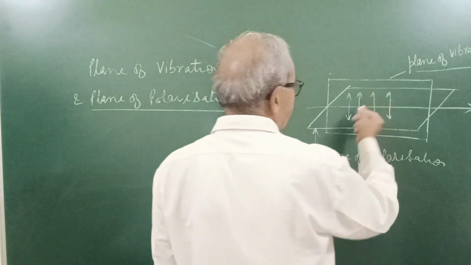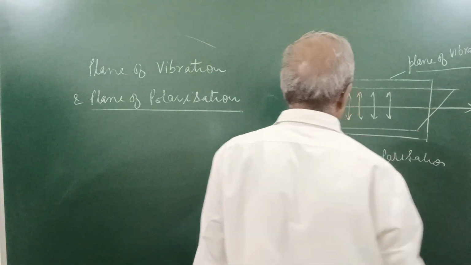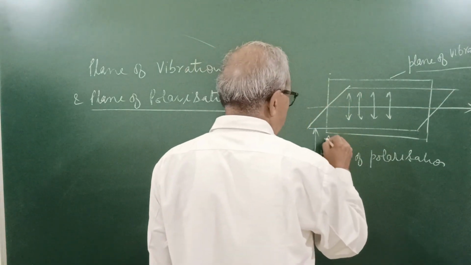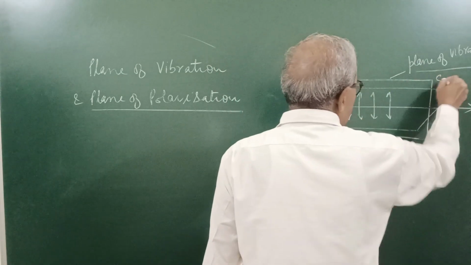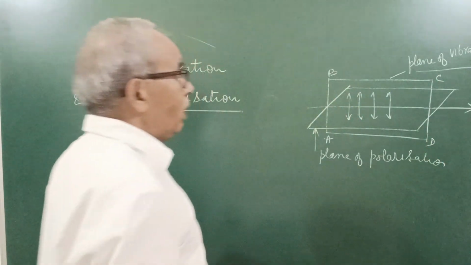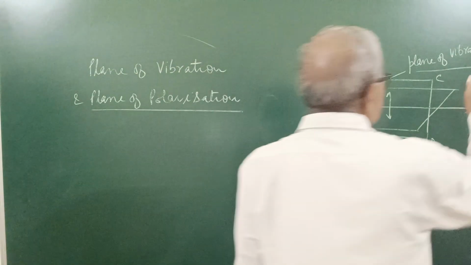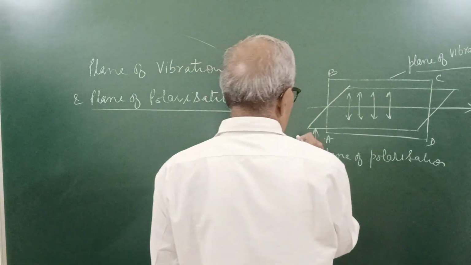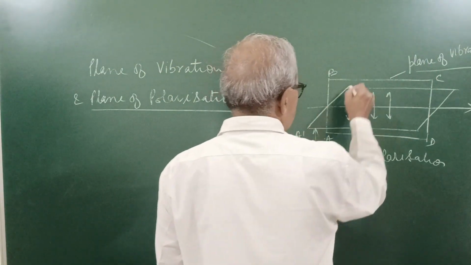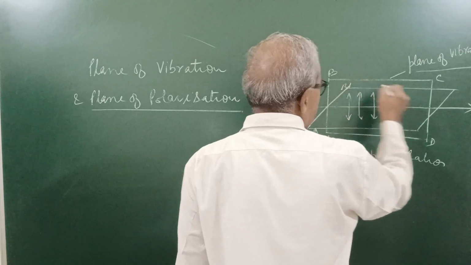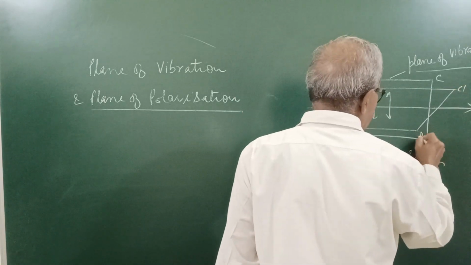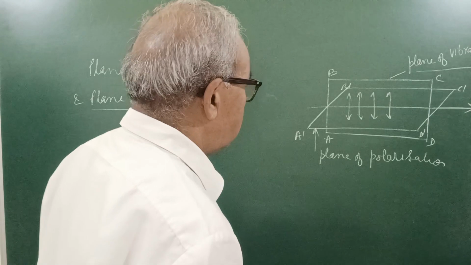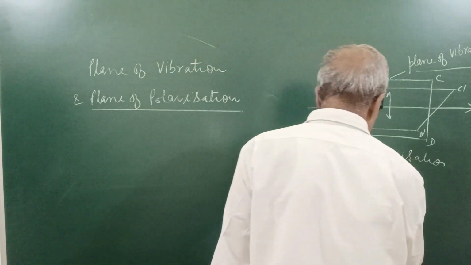So here this plane ABCD is the plane of vibration, while A'B'C'D' is the plane of polarization.